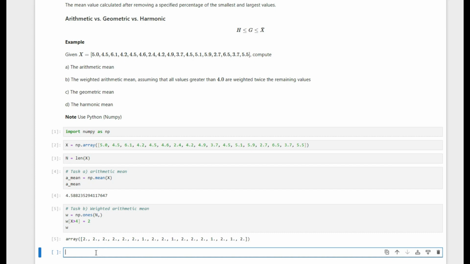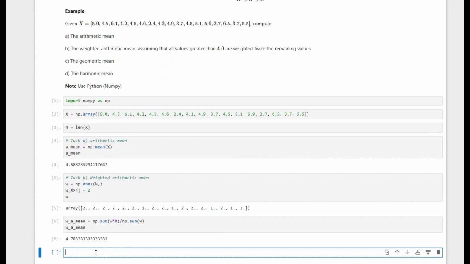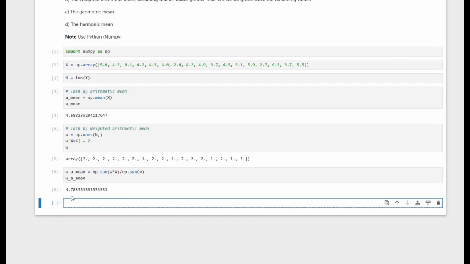Okay, so now that we have created the weight array, the weighted arithmetic mean would be equal to sum of weights multiplied by x and divided by sum of weights, and let's print the weighted arithmetic mean, which is 4.78.